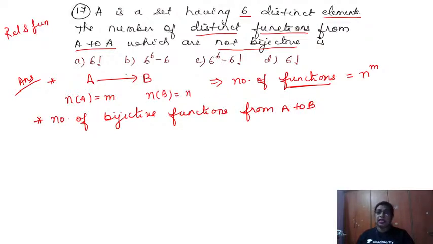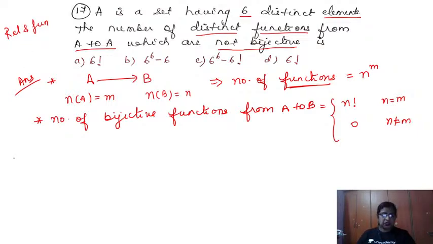It has to be 1, 1, it has to be on 2. So this is equal to n factorial when n and m are equal. Suppose by chance they are not equal, then the number of bijective functions will become 0.